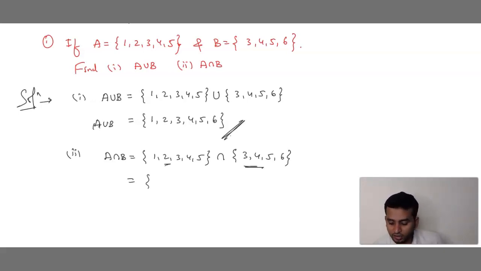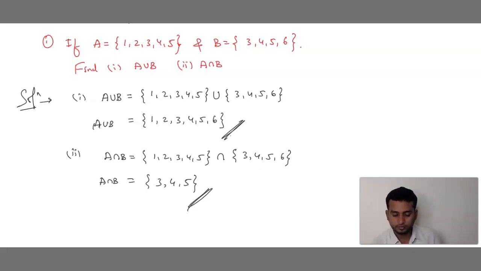Yes, we have. Can you see this? 3 we have. Correct? And next, what do we have common? 4. What else is common? 5. So we have 3, 4, 5 on both sides. It is common. That is nothing but A intersection B.